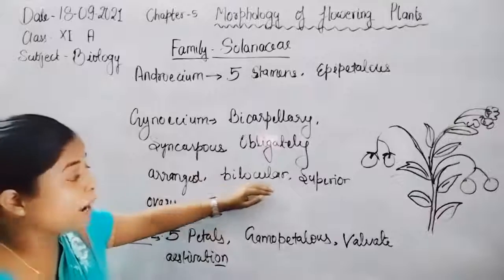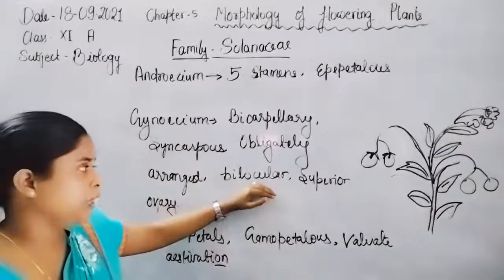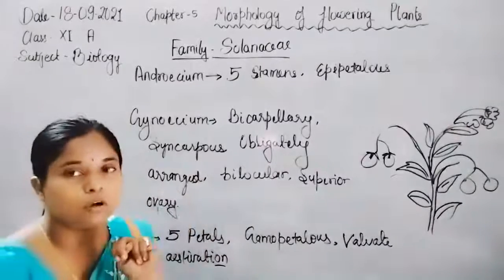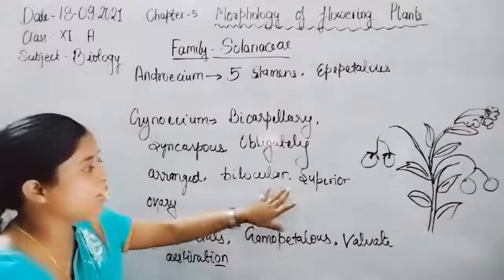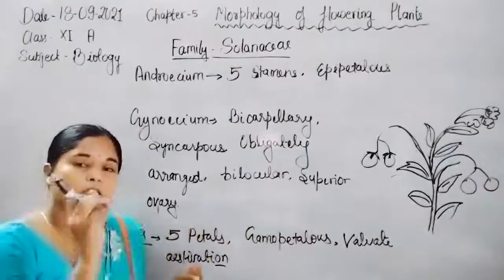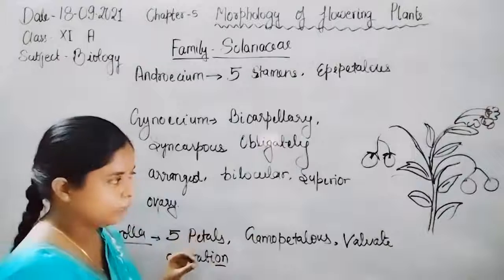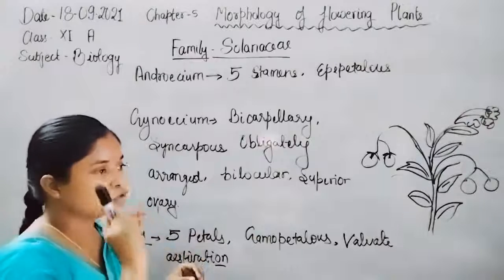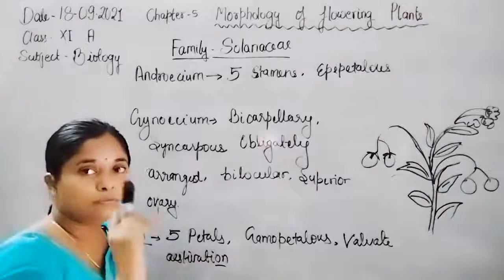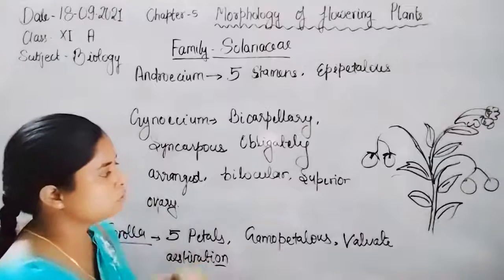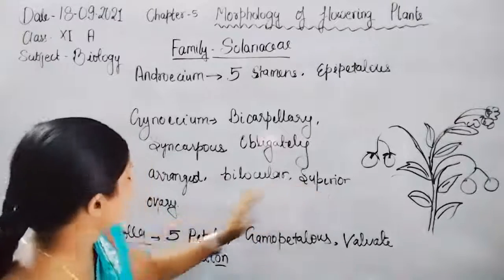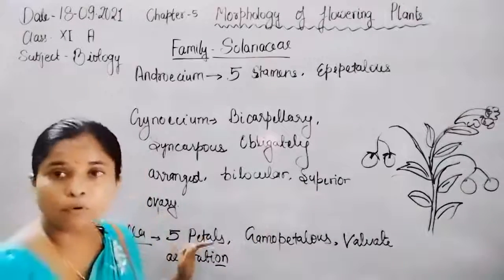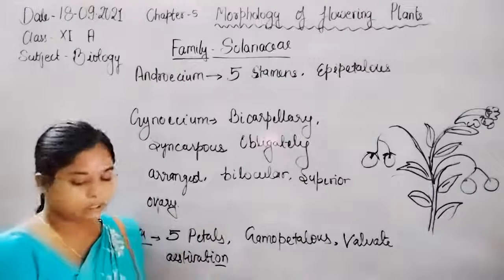Bilocular, having two locules. The ovary is above the other flowering parts, so it is known as a superior ovary.